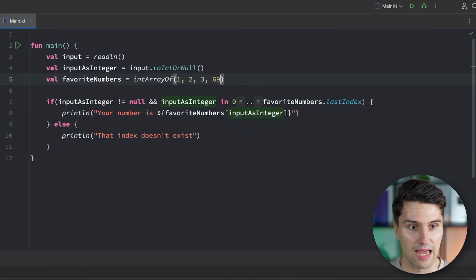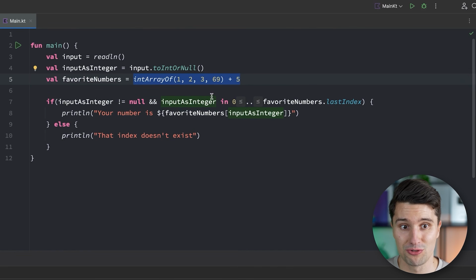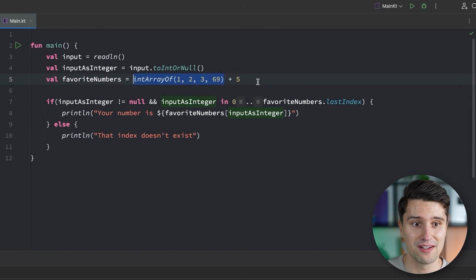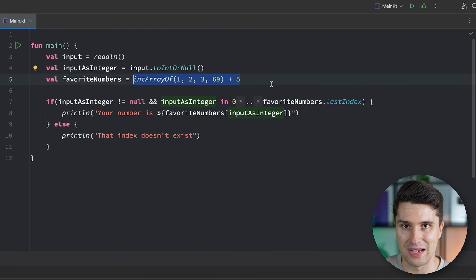So what effectively happened here is when we wrote +5, it first created an instance of this array having a size of 4, but the moment we add 5 as another element, this under the hood created a completely new array. So technically, 2 arrays were created here. First this one, and then another one in order to include the 5, because the initial array size did not have enough space to fit in the 5th. So a new array needed to be created in memory that does fit in that 5.